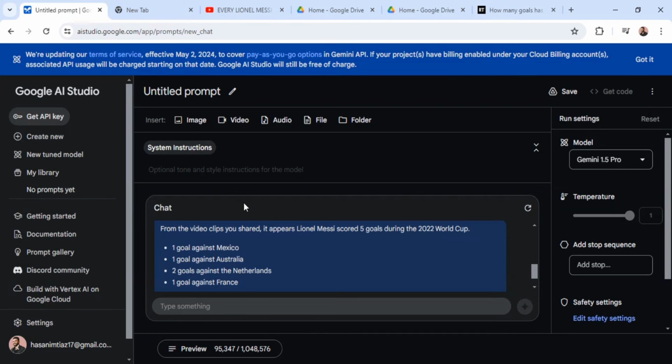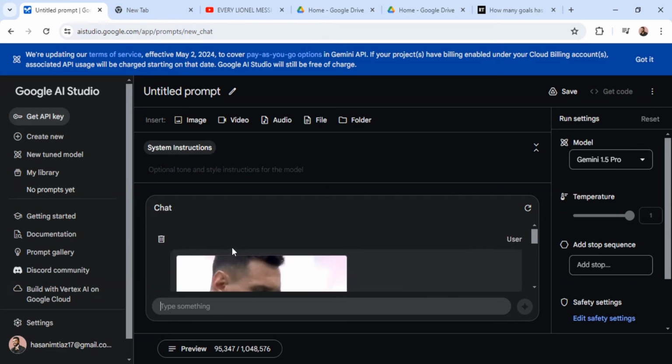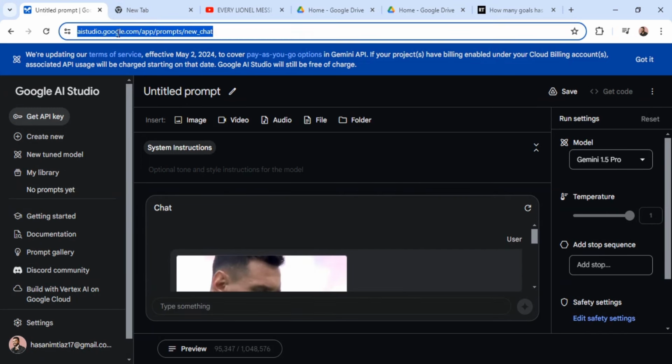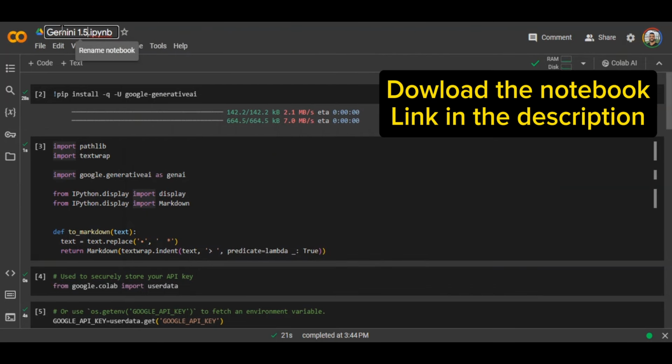All right. Cool, so Gemini returned the answers. It says that there was 5 goals in the response. So this is clearly not accurate. However, it's still a big leap when it comes to processing video input. It's close, but not close enough. So there is still some work that needs to be done when it comes to processing video for Gemini 1.5 Pro.